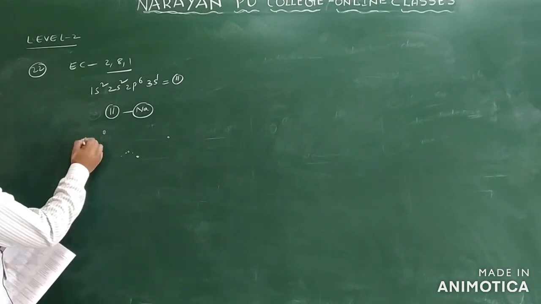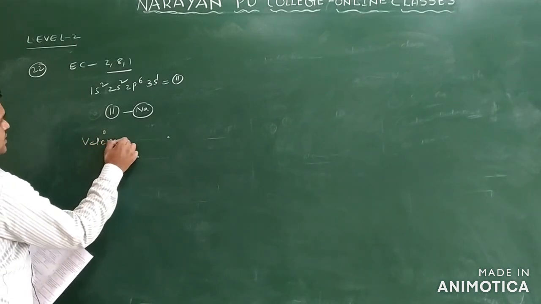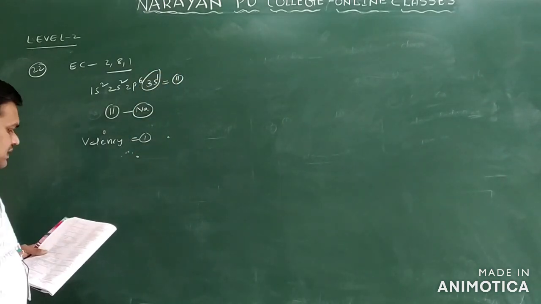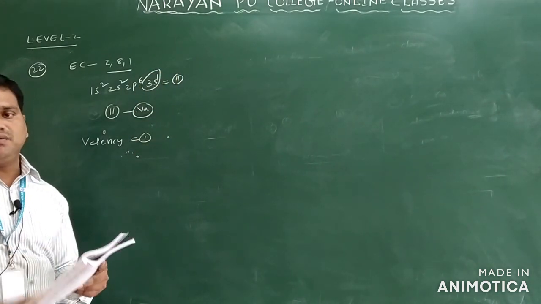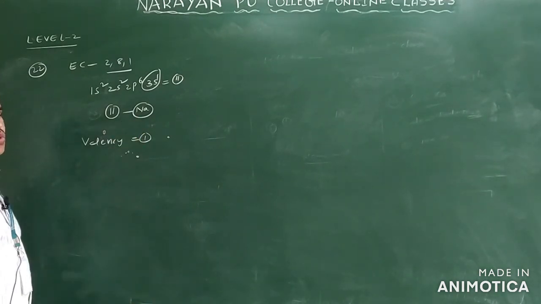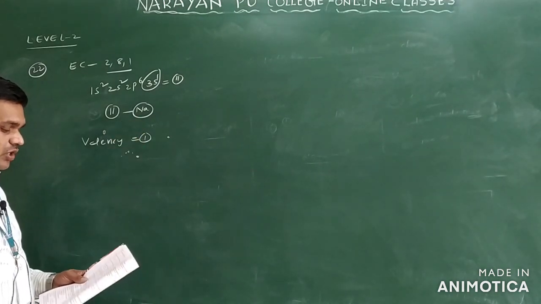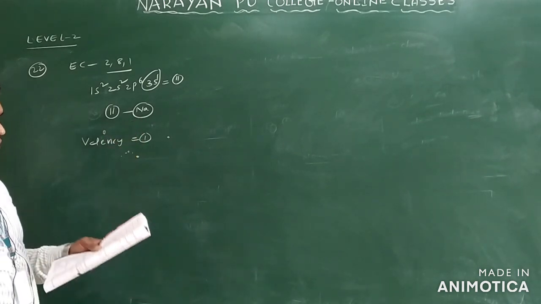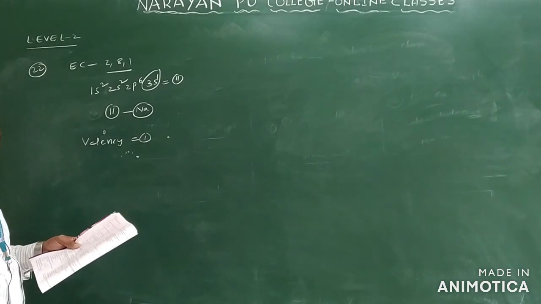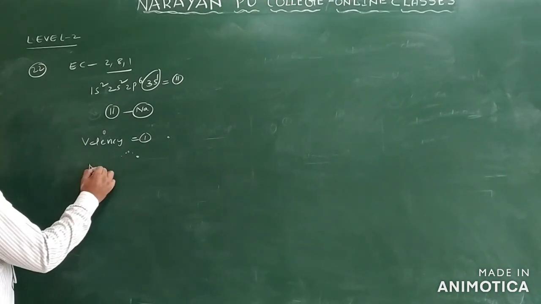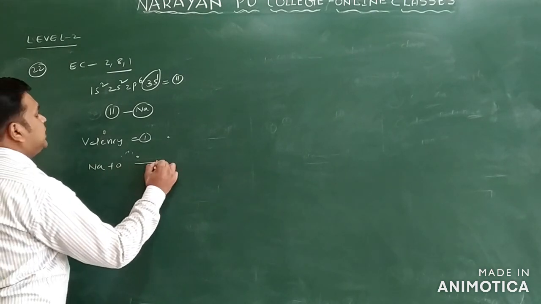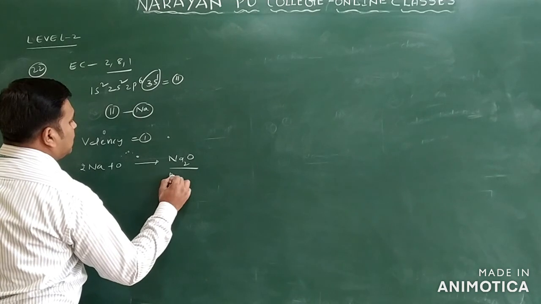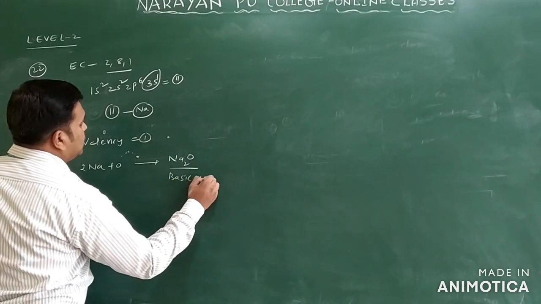So the element's valence is 1, because one electron is present in the last shell. The second option says the element exists as a diatomic molecule. Sodium does not exist as a diatomic molecule. The element is a non-metal, but here sodium is metallic in nature only. The last point: the element can form a basic oxide only. Sodium combines with oxygen to form Na2O only. So sodium oxide is a basic oxide only.